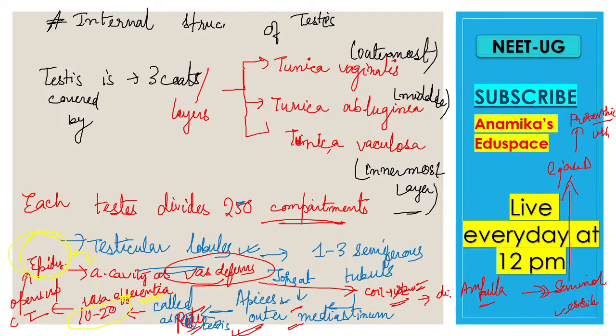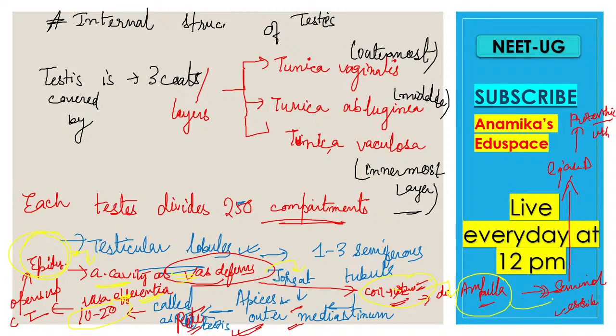Okay, where does it enter? It enters the abdominal cavity as the vas deferens. Then it coils up around the ureter, and it forms the ampulla.